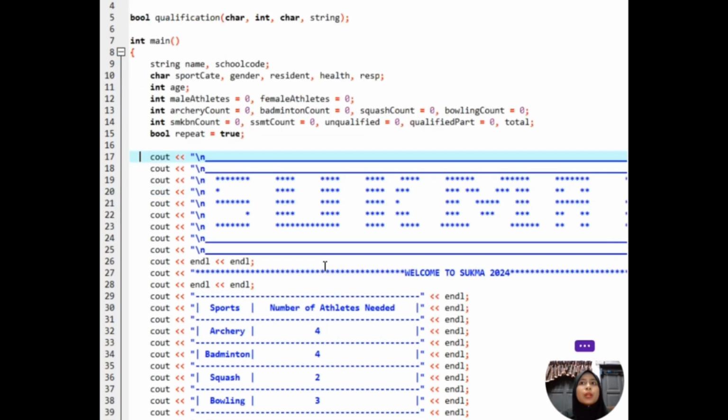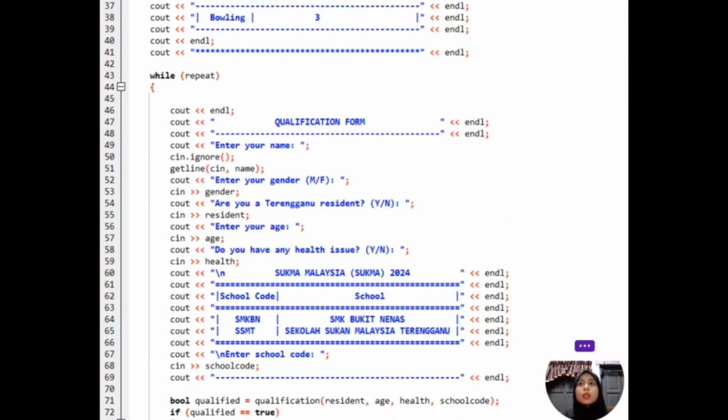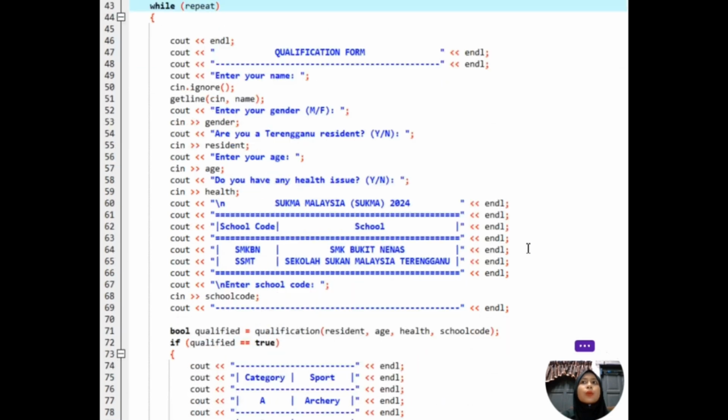Welcome message. Our program then outputs a detailed welcome message using cout and ASCII art. This section also includes a table displaying the number of athletes needed for each sport, enhancing the program's user-friendliness and visual appeal. Next is the main loop. The core functionality resides within a while loop, which continues to run as long as repeat is true. Within this loop, we follow a structured approach to collect and process athlete data.